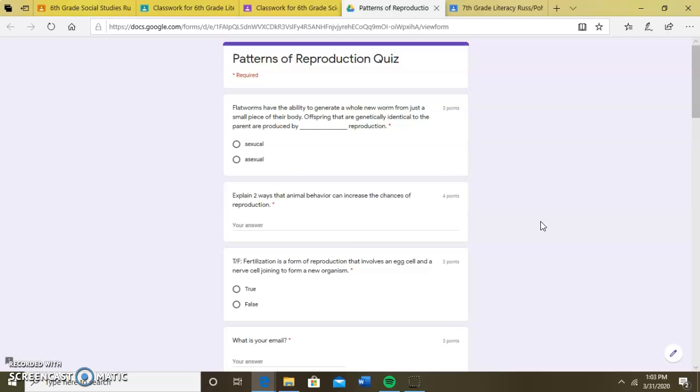Flatworms have the ability to generate a whole new worm from just a small piece of offspring that are genetically identical to the parent are reproduced by blank reproduction. A, sexual, or B, asexual. I do see that there is a typo, but that does mean sexual or asexual. Question 2. Explain 2 ways that animal behavior can increase the chances of reproduction.